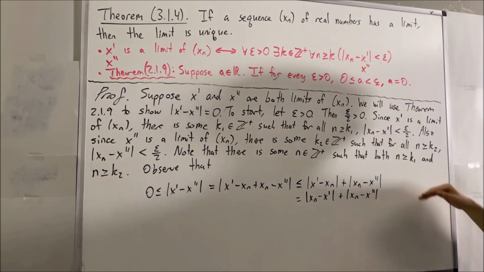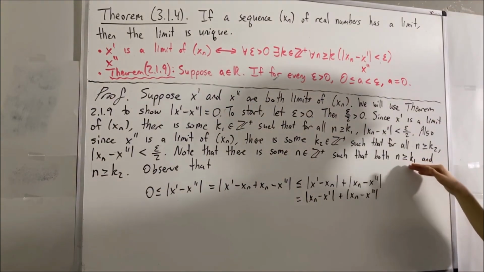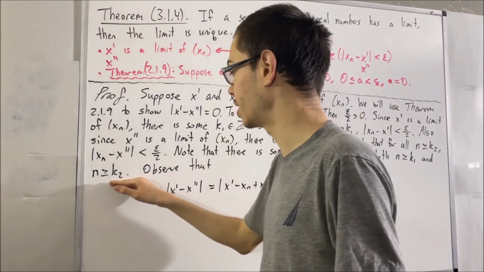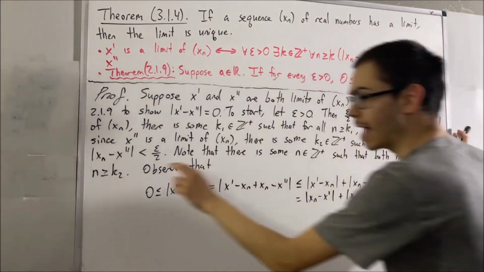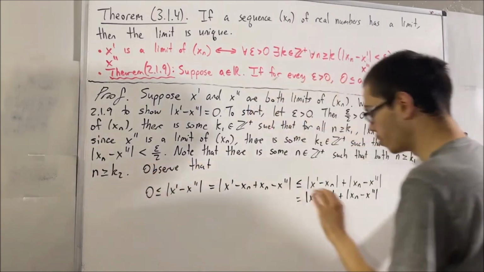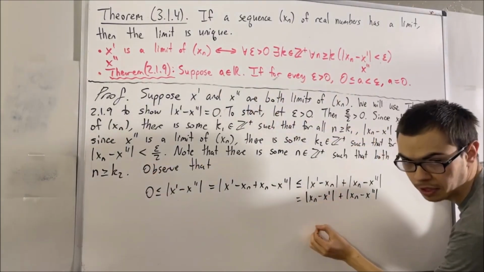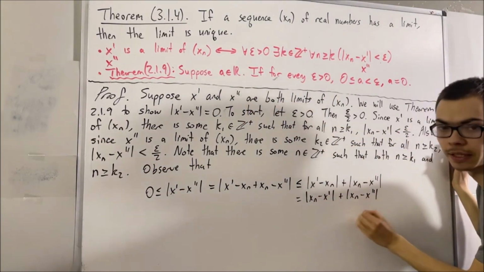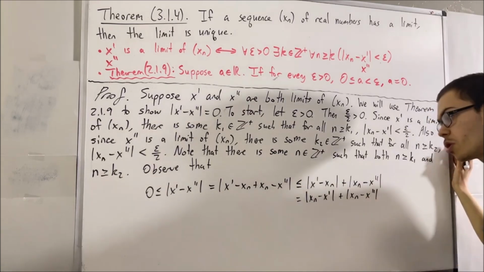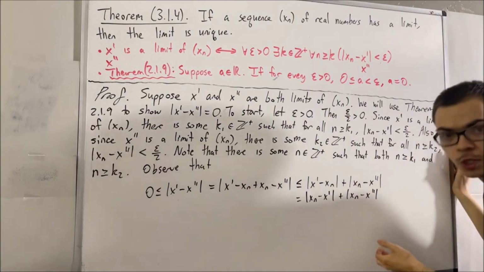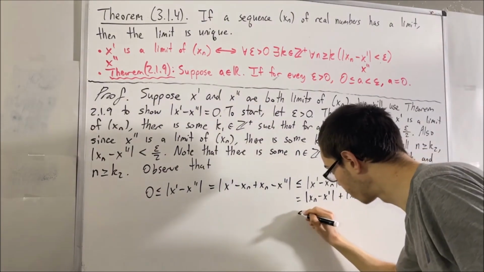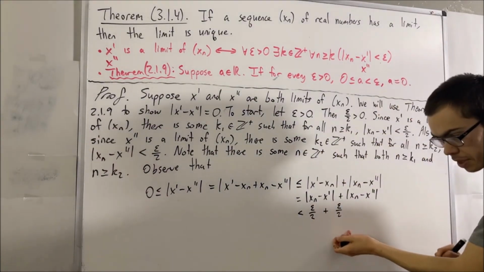But remember, since n is both greater than or equal to k1 and greater than or equal to k2, it follows that both this is true and this is true. So this expression is less than epsilon over 2, and this expression is less than epsilon over 2. So it follows that this plus this is less than epsilon over 2 plus epsilon over 2, which is equal to epsilon.